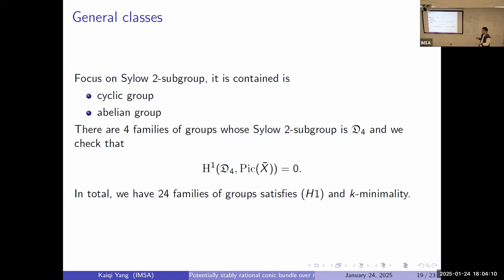But I know their representations. I managed to show this. So finally, I got 24 families of groups that satisfy this H1 uniformity. But unfortunately, those 24 families do not cover all the numerical results, because I have guessed some families, but when the parameter of such a family increases, the structure of the Sylow 2-subgroups gets complicated rapidly, and I lose control of their H1.